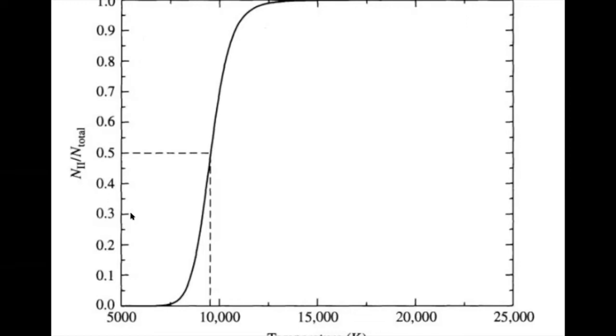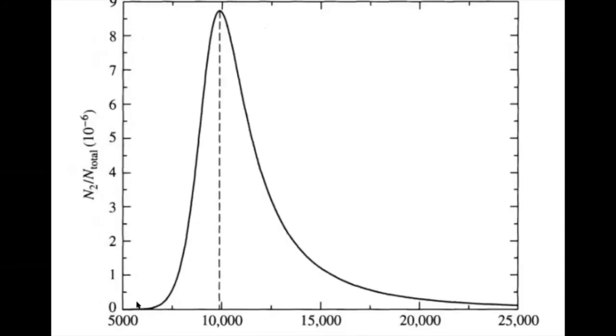So if you combine both, if you combine the excitation with the ionization, then you'd have a curve like this. The number of atoms in the second excited state of the neutral towards the total number of atoms, both neutral and ionized, you see then that is going to peak at 10,000. So let's see how that plays out.